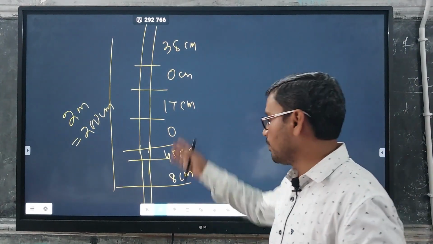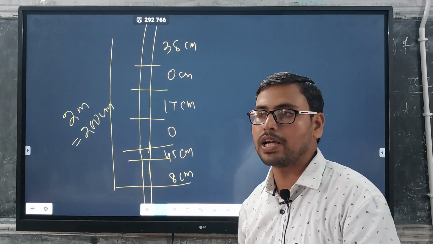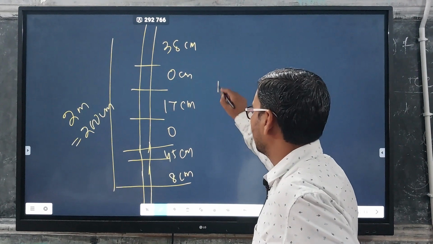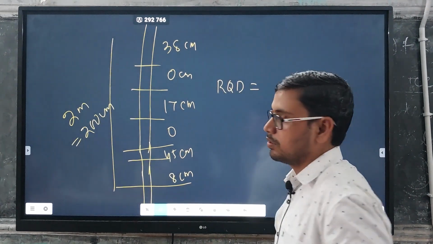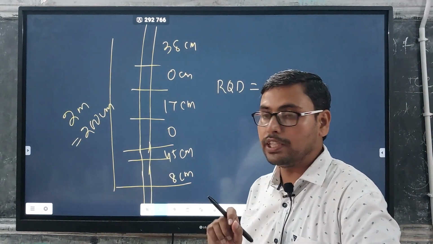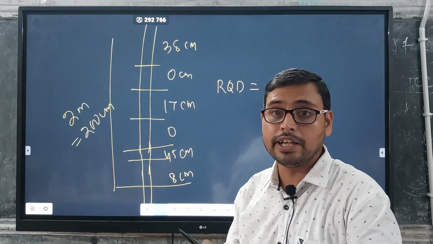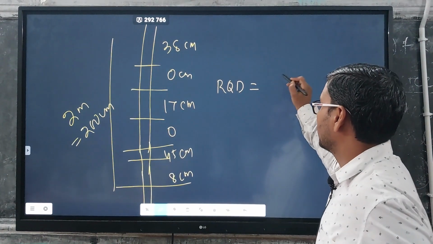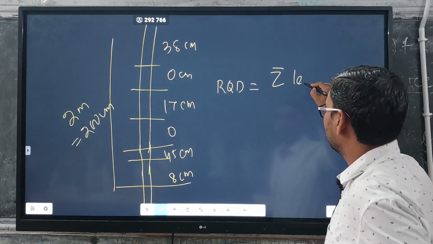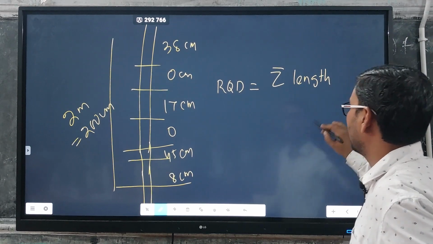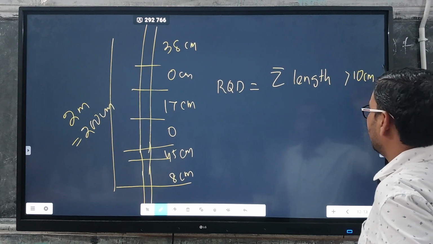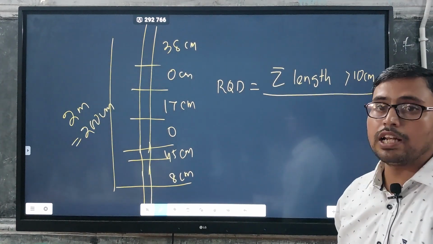After getting all these core thicknesses, we will calculate your RQD. RQD is equal to the summation of the lengths of individual cores greater than 10 centimeters, divided by the total run length.